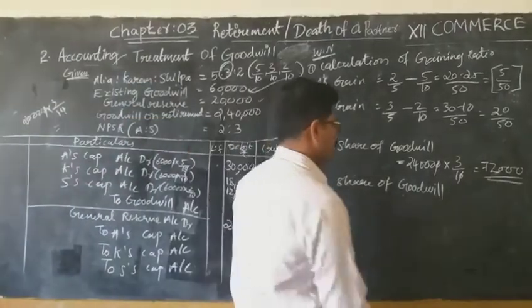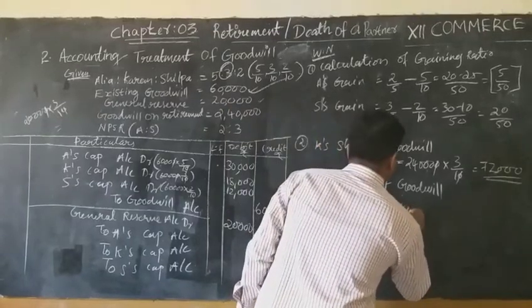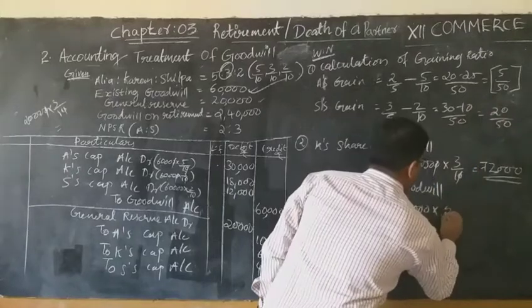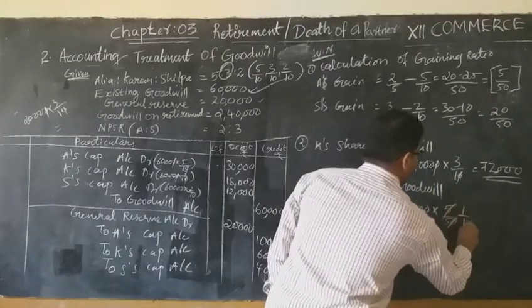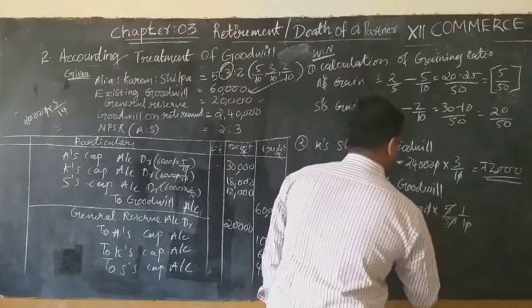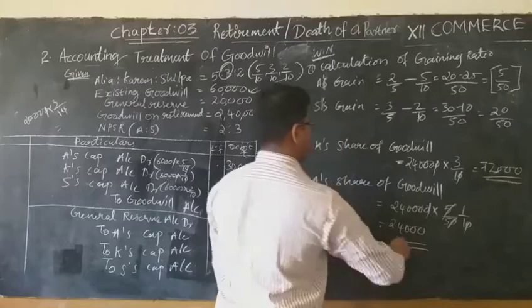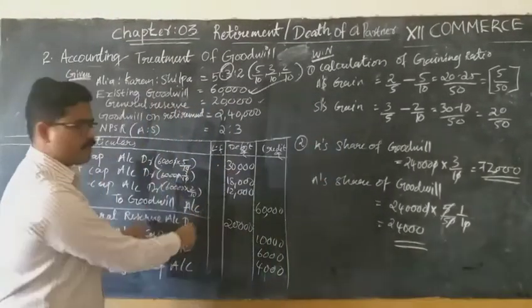Understand? So Alia's share of goodwill is equal to the firm's goodwill, that is 2,40,000, multiplied by her share of sacrifice, that is 5 by 50. So in short form what can we write? 1 by 10. So how much will be compensated? 24,000 will be compensated by Shilpa to Alia. Understand? So this increase you understand.